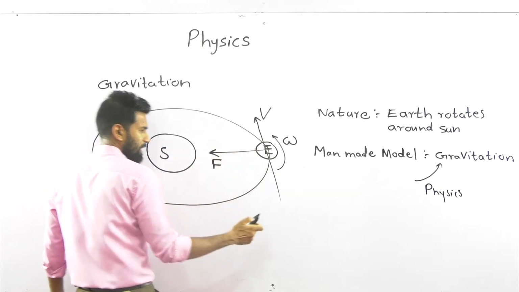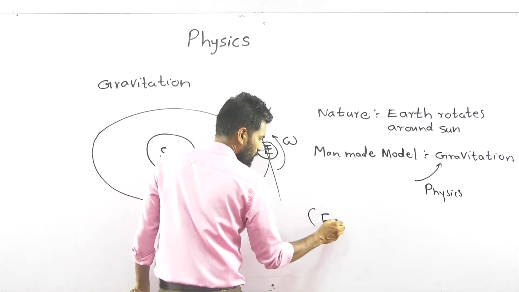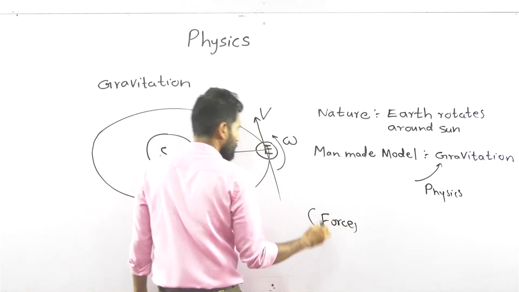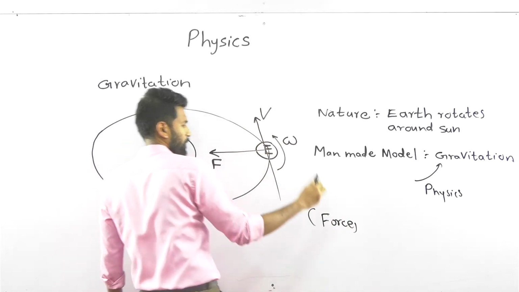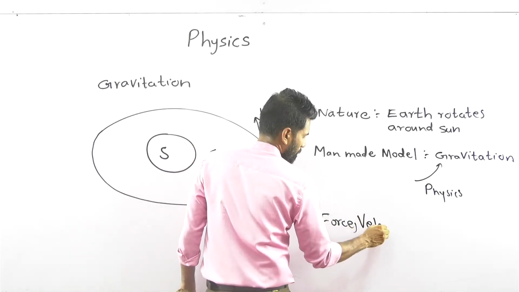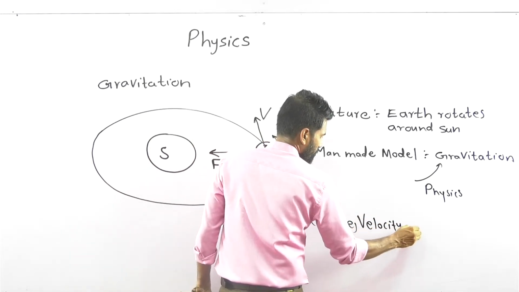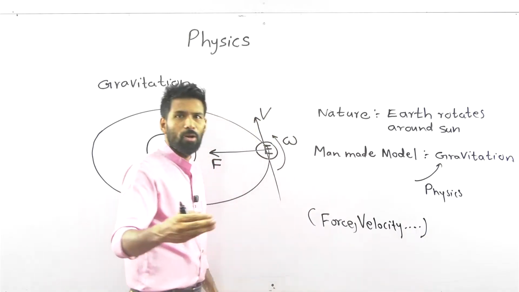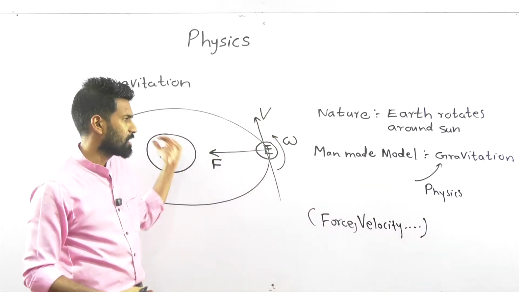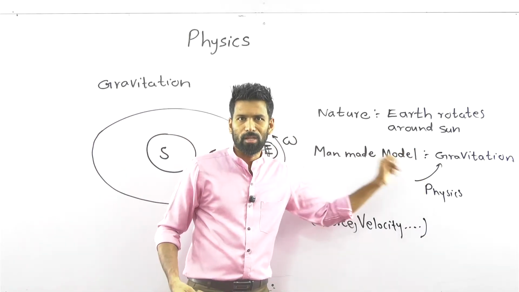Gravitational force is there. So can you see, there are some words that you use. Force, then the velocity of Earth. There are many more words that we use to do physics, to explain things using man-made models.